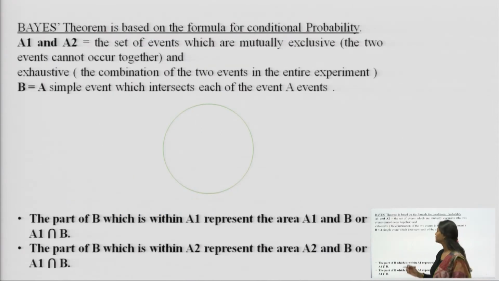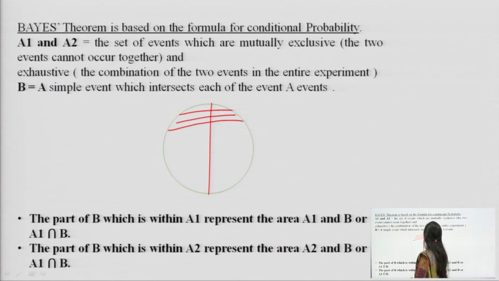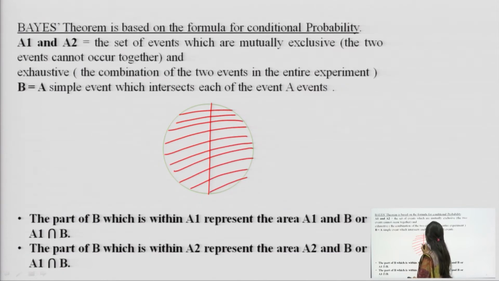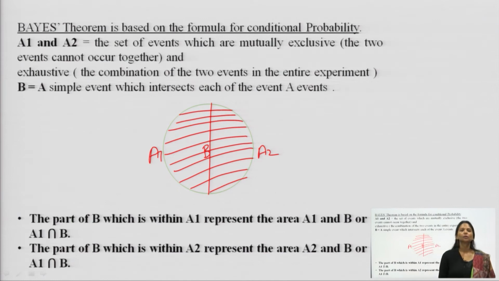For example, if I have Bayes theorem based on the formula of conditional probability, say a set A1, A2, where the union of A1 and A2 is the whole space, they are mutually exclusive events: the two events cannot occur together.